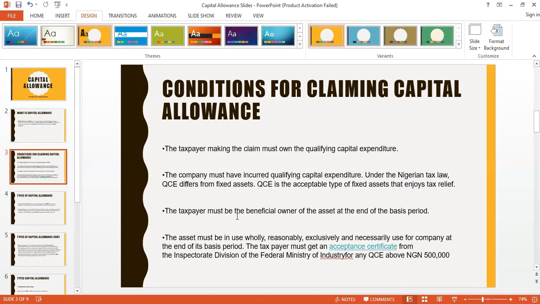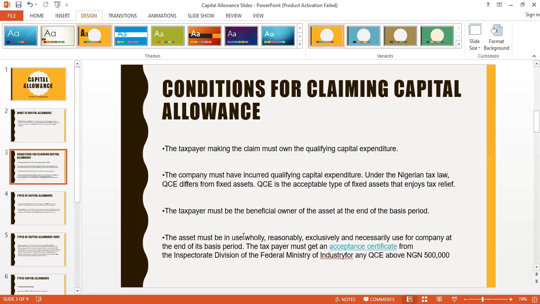Now in the Finance Act, basis period has been simplified. Before that, the commencement rule, cessation rule and change in accounting date rule brought about issues in basis periods. But now we don't have much challenges in basis period. Basis period is just like your accounting year now. So if your basis period is 2020, the 1st of January 2020 to 31st December 2020, that's your accounting year, and that's your basis period. Now, the asset must be owned by you at the end of the year. That's what I'm saying in a nutshell here.